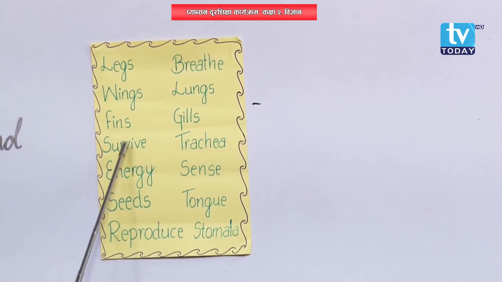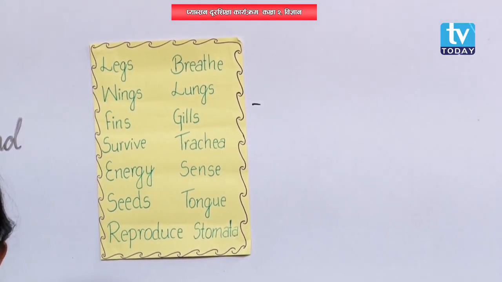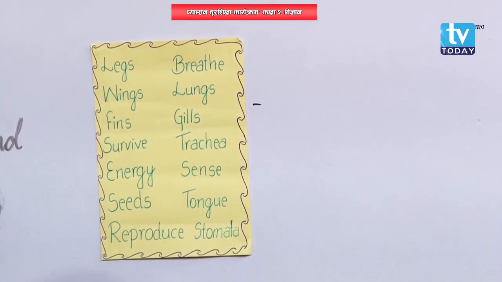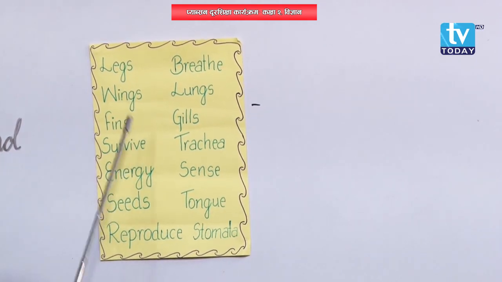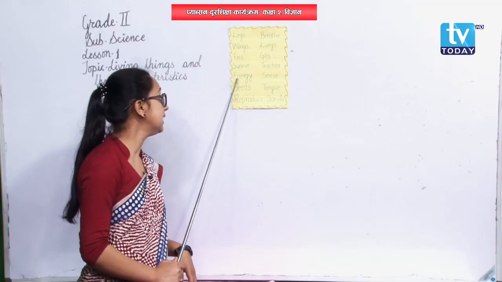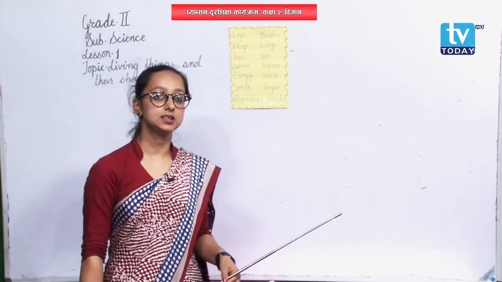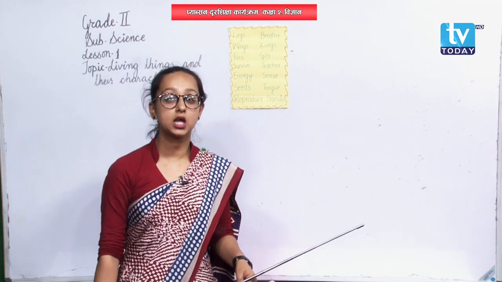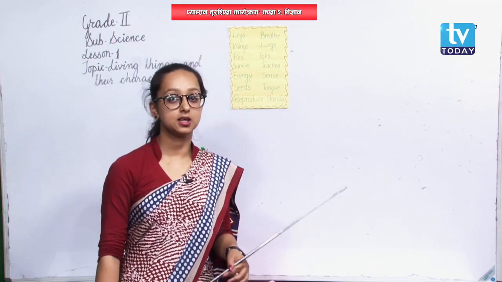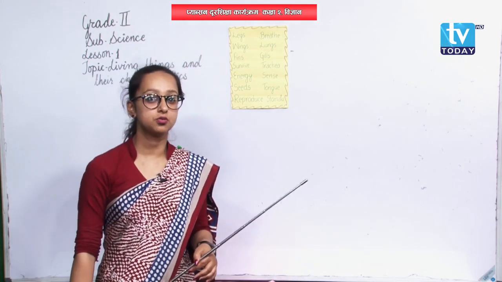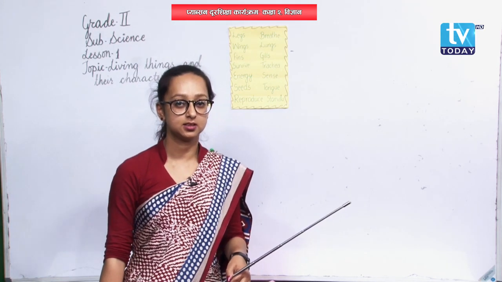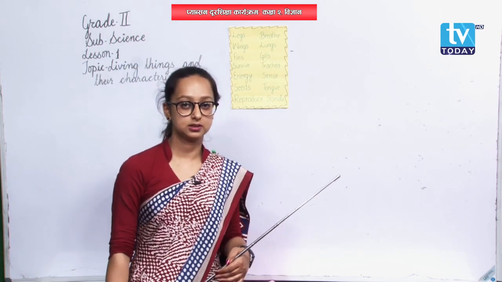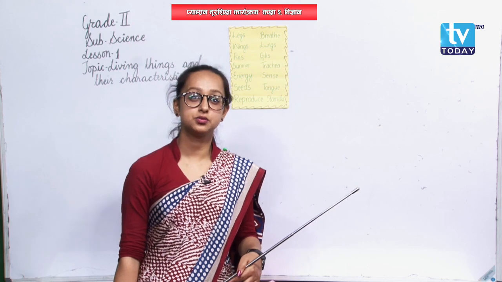Moving on to the next word, that is survive. Survive means to live. We are living, that is we are surviving. Survive means to live. Okay? Similarly, energy. What is energy? We do some work. We walk here and there. We move here and there. We do some works. To do that work, we need energy. Okay? Energy, it is also the support. It is the work that we do.